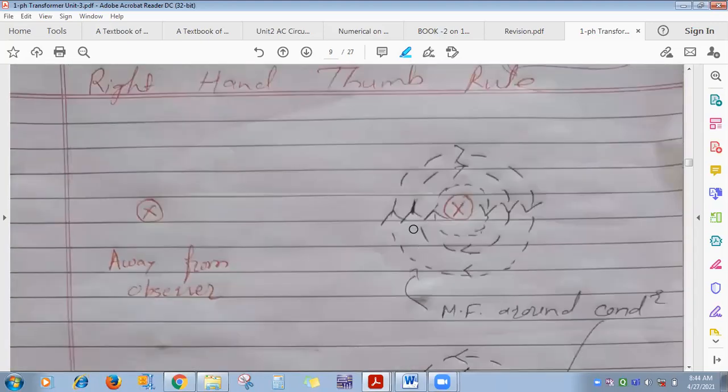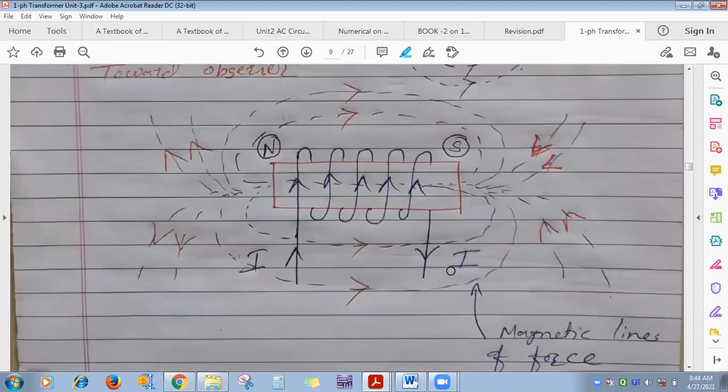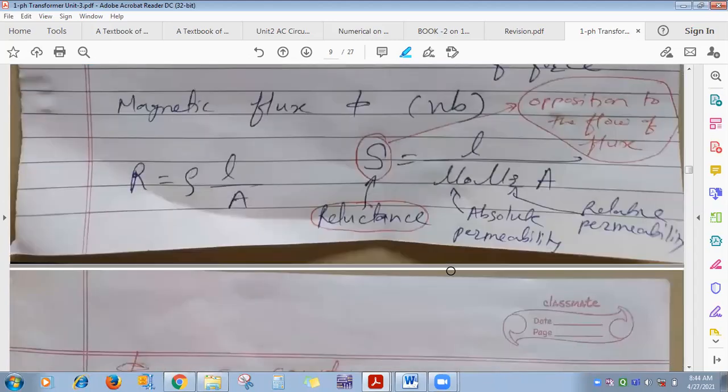Which rule is used to find out the direction of magnetic field produced around a current carrying conductor? Right hand thumb rule. Okay. Transformer works on which principle? Faraday's law of electromagnetic induction.